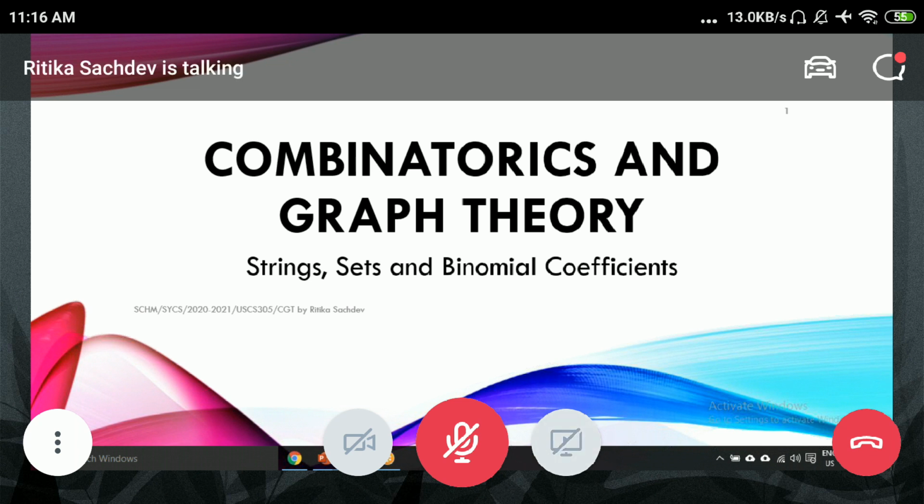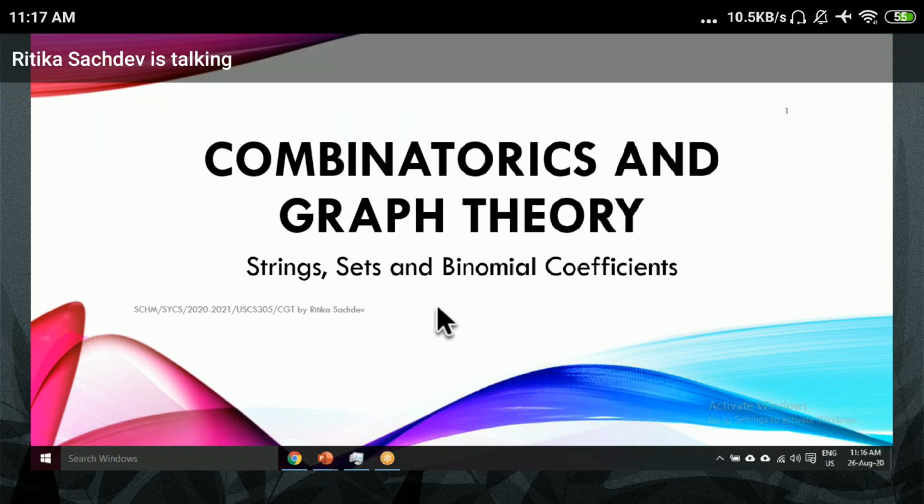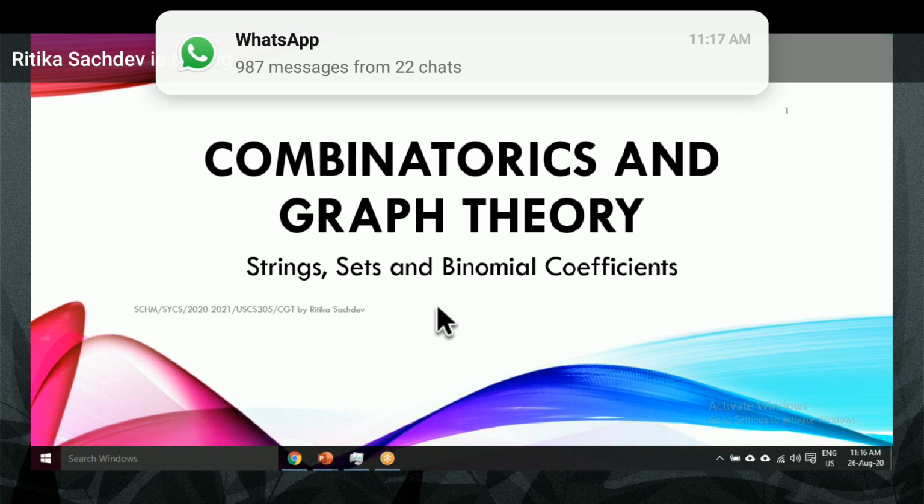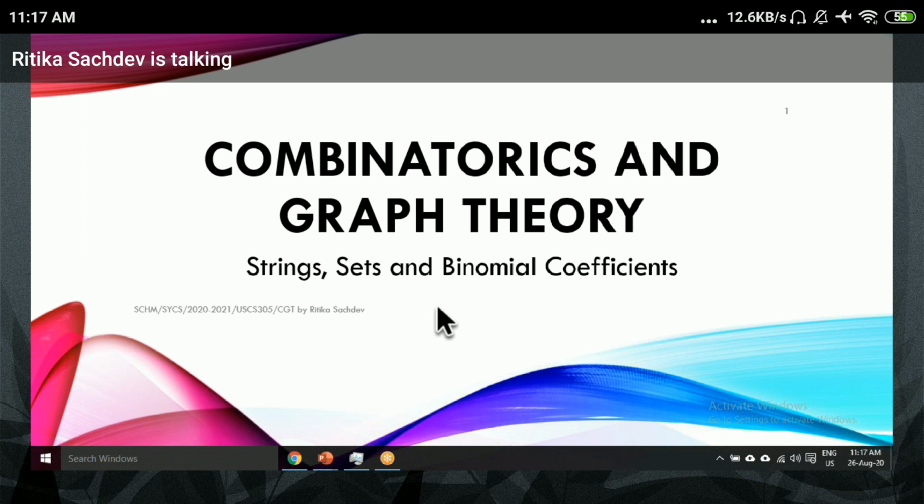Okay. So we'll start with combinatorics and graph theory. Many of the things which we are going to do in combinatorics, you have learned. And we are going to see some different aspects of it. As we have been saying, there are umpteenth ways of solving a problem. Similar to that, you have seen the algebraic part of it.